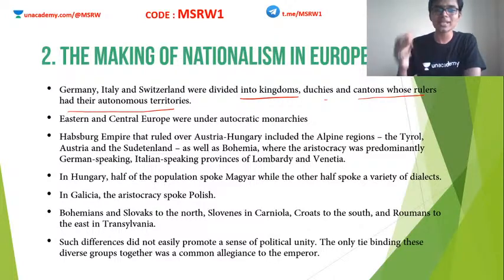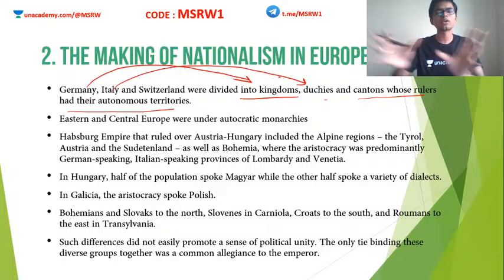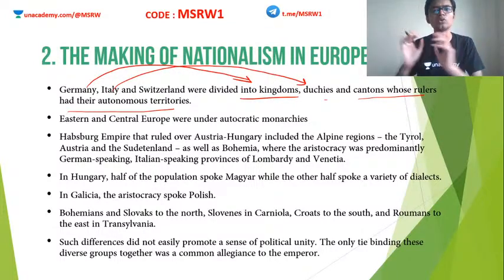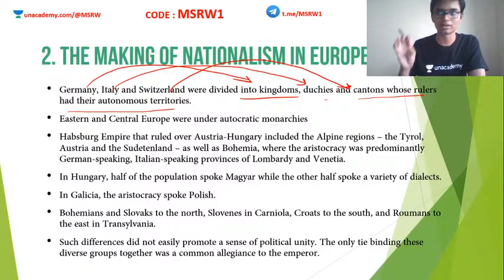Clear? So instead, Germany was divided into a lot of kingdoms. Italy was divided into a lot of duchies. Duchies means nothing special. These are all coterminous; it is just different names for various land units. That's all. So Germany was divided into kingdoms, Italy into duchies, and Switzerland into cantons. Clear? So this was the case around this time. There was no country called Germany. There was no country called Italy.